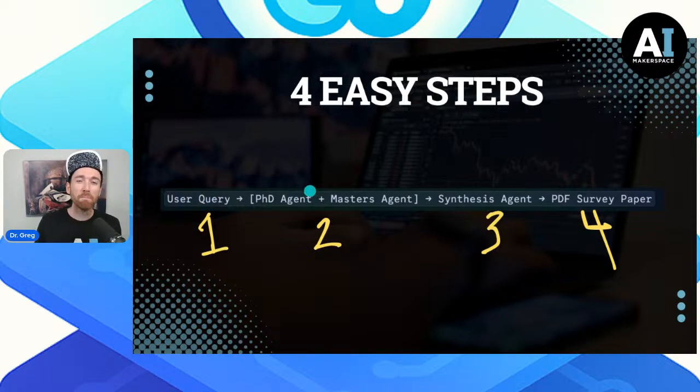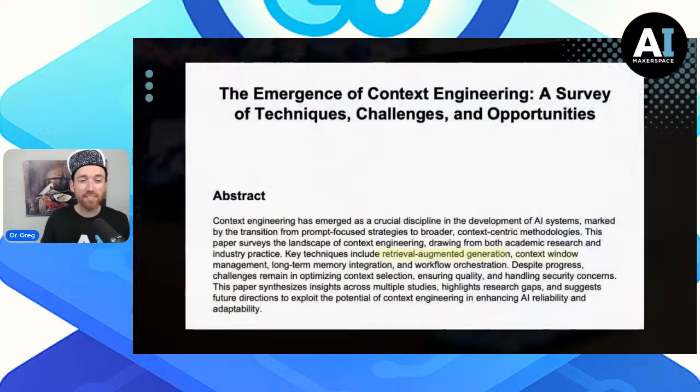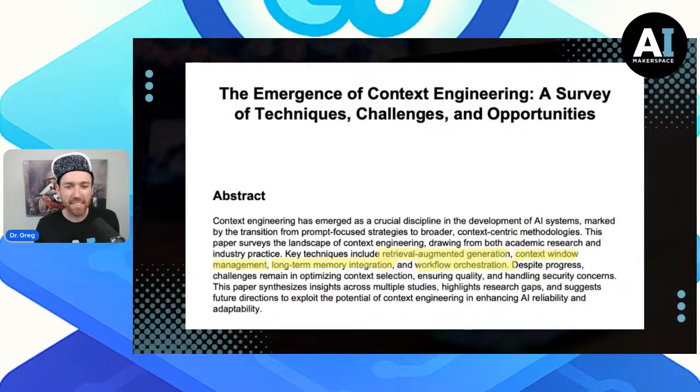We're going to put it in the hands of a PhD level agent and a master's level agent. And we'll use our 2 different types of models that we have behind the Deep Research API. Then we'll do a final synthesis before we develop a PDF survey paper that looks something like this.